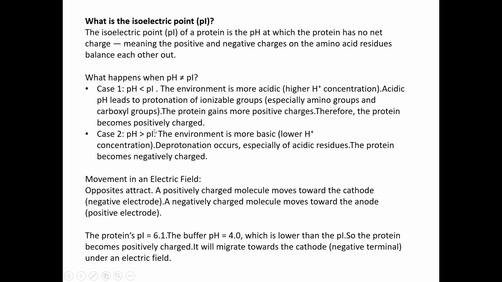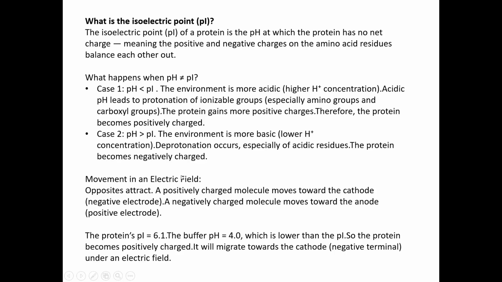In case of higher pH, that is alkaline or basic condition, the environment is more basic, that is lower H+ concentration. So deprotonation occurs, especially of the acidic residues. So the proteins become net negatively charged. So the entire protein is now negative.